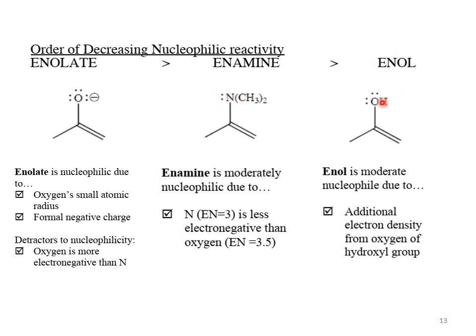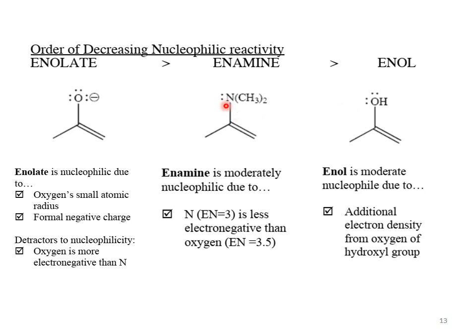Now see the comparative reactivity of enamine and enol. Enamine contains nitrogen, and nitrogen bears one lone pair, and enol contains an OH group, and the oxygen of the OH bears two lone pairs. So there is a lone pair repulsion in the hydroxyl group. And remember the nitrogen is less electronegative than oxygen. The electronegativity of nitrogen is 3 and the electronegativity of oxygen is 3.5.